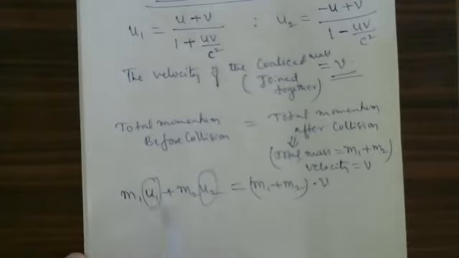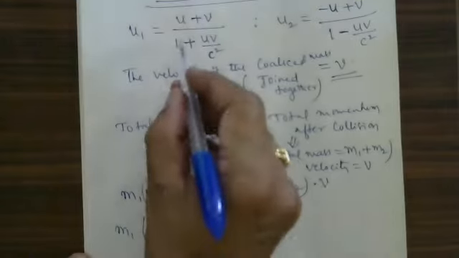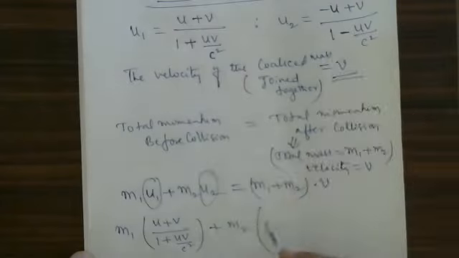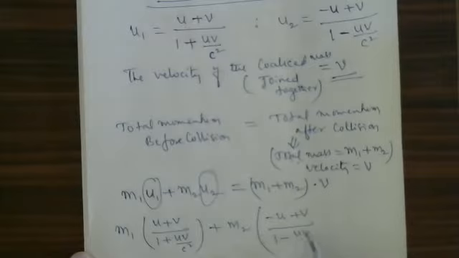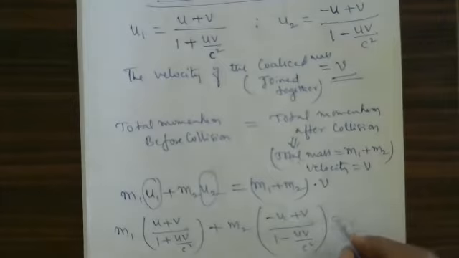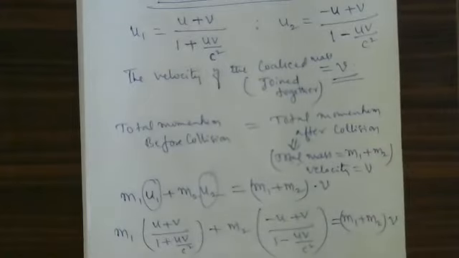Now, let us substitute the u1 value. Therefore, m1 into u plus v divided by 1 plus uv divided by c square, plus m2 into u2, that is minus u plus v divided by 1 minus uv divided by c square, is equal to m1 plus m2 multiplied by v. Up to here, any doubt is there, you can ask.